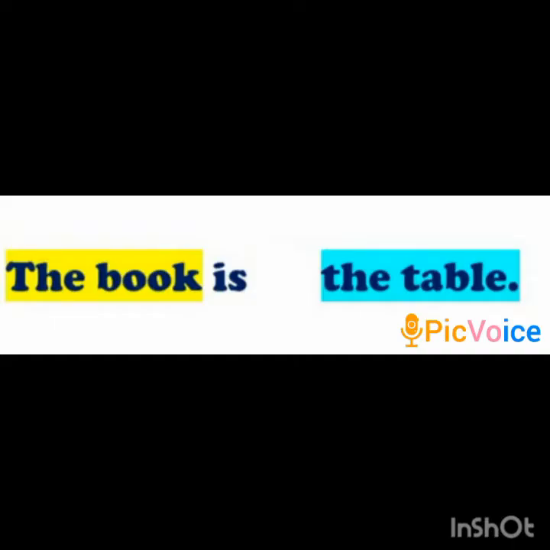Now let us remove the preposition on and read the sentence again. The book is the table. Does it sound correct? No, it sounds absolutely ridiculous. Here we cannot understand the relationship between the book and the table. According to this sentence, it means that my book itself is my table. Is it correct? No. Hence, the preposition on is absolutely essential here.